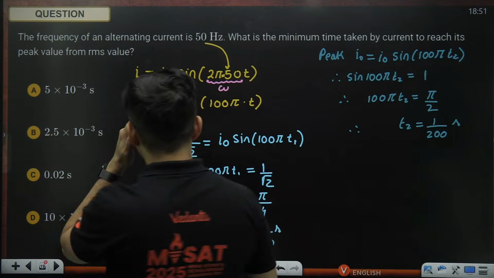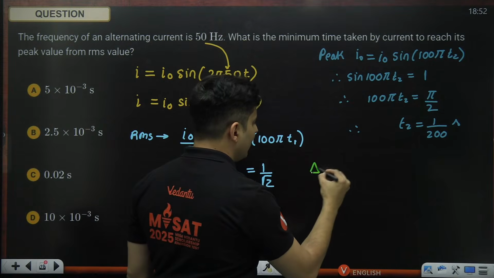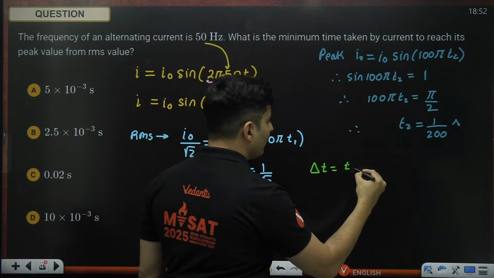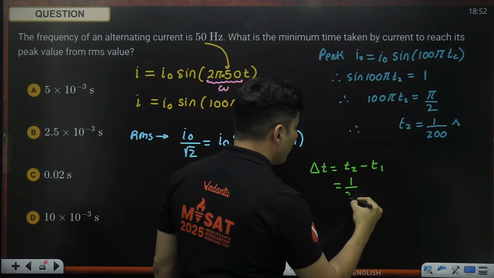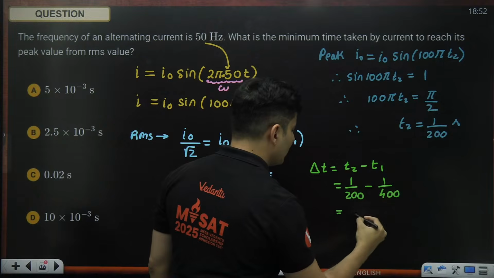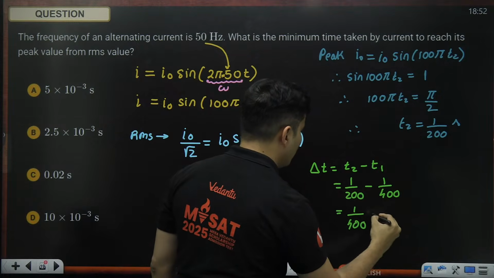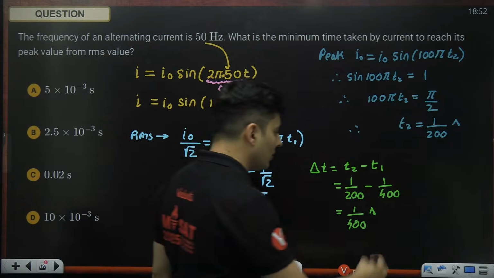But the question is, what is the time duration that it takes? So our final answer delta T will be nothing but T2 minus T1. So 1 by 200 minus 1 by 400 will become 1 by 400 of a second. So what is this going to be?